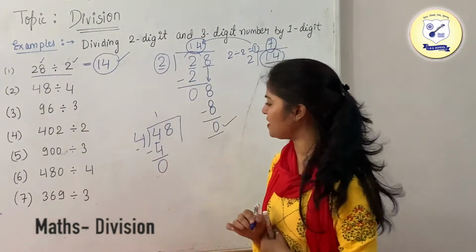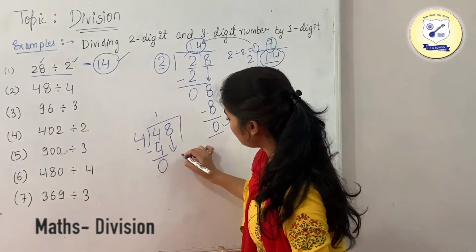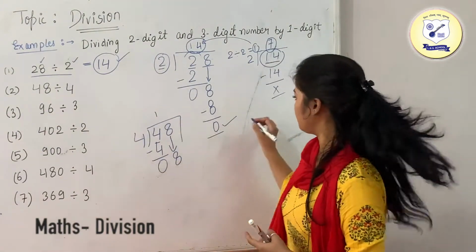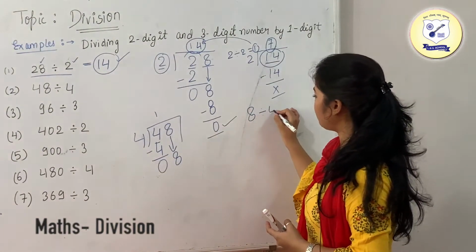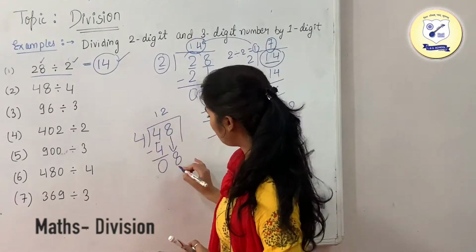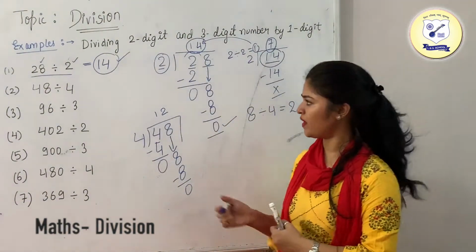Now just subtract these numbers. 4 minus 4 is going to be 0. Just take 8 down. Now we have 8 divided by 4. This is equal to how much? 2. So this is going to be 2. Subtract it. So this is your answer, which is 12.